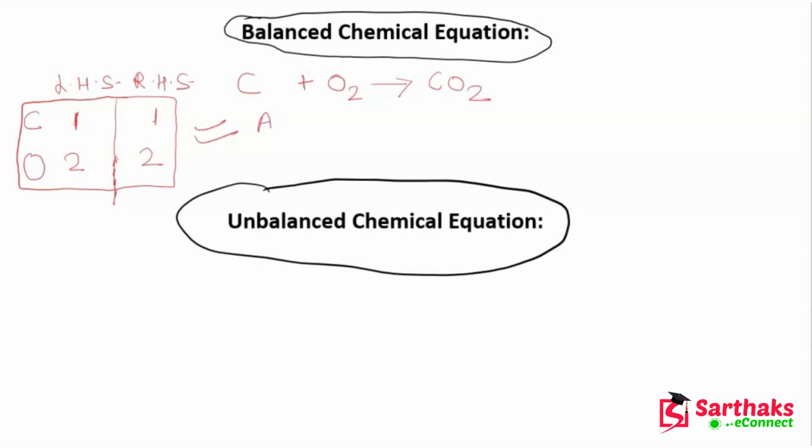So I am writing it here for you. First of all, let me erase this, and now let me write this. So basically what is a balanced chemical equation?